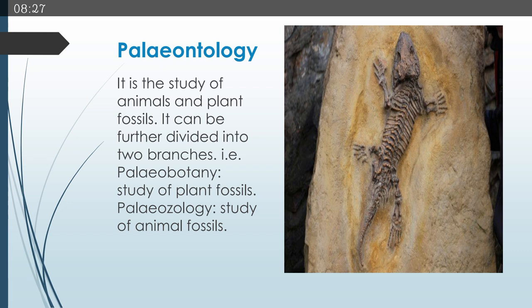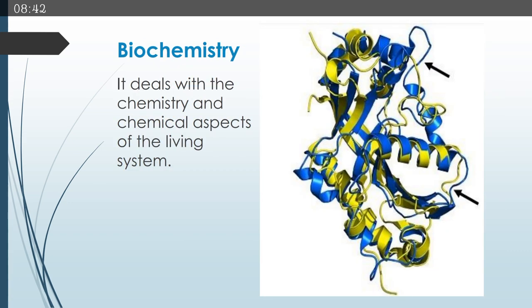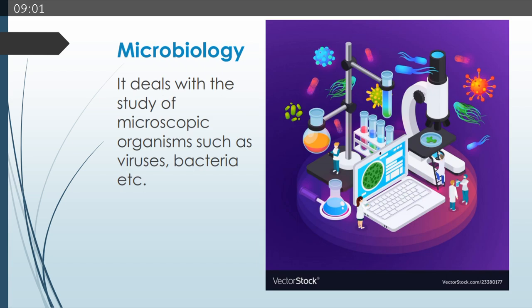Now, depending upon the type, we can divide paleontology into two branches: paleobotany, in which we study plant fossils, and paleozoology, in which animal fossils are studied. The next field is biochemistry. We know that chemical reactions are going on in our body. What chemical reactions are going on, their chemistry, and all the chemical aspects present in living organisms are studied in the field of biochemistry.